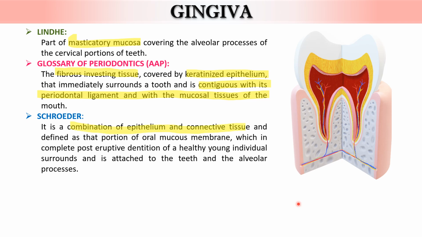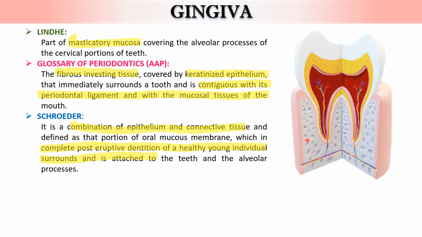Schroeder has defined it as a combination of epithelium and connective tissue seen in the complete post-eruptive dentition of a healthy young individual, surrounding and attaching to the teeth and the alveolar process.